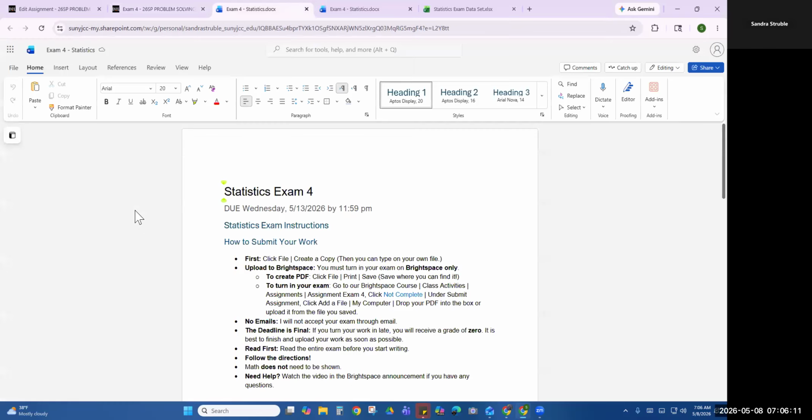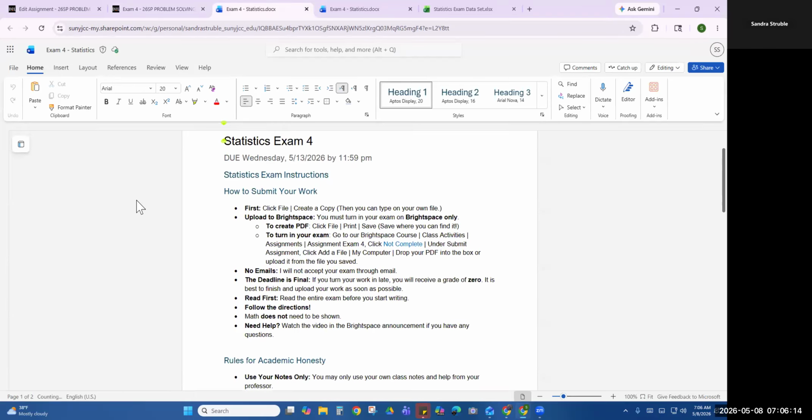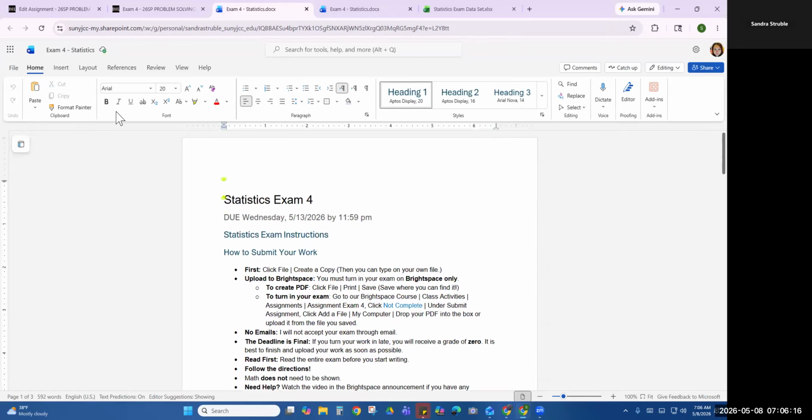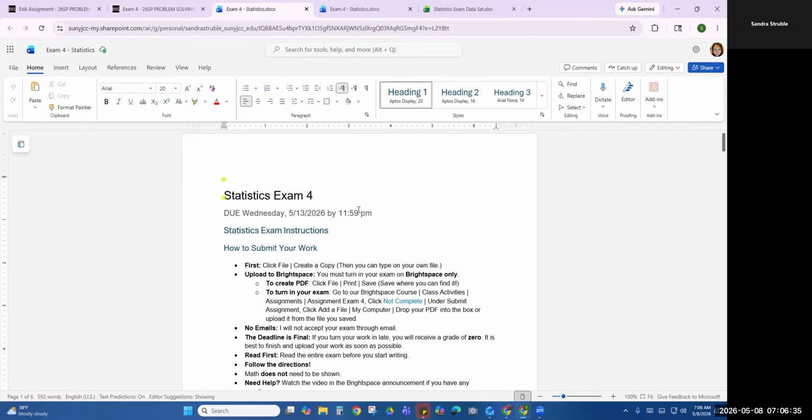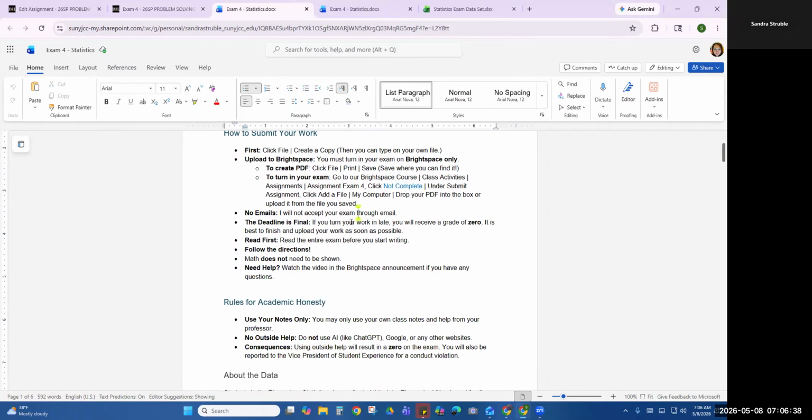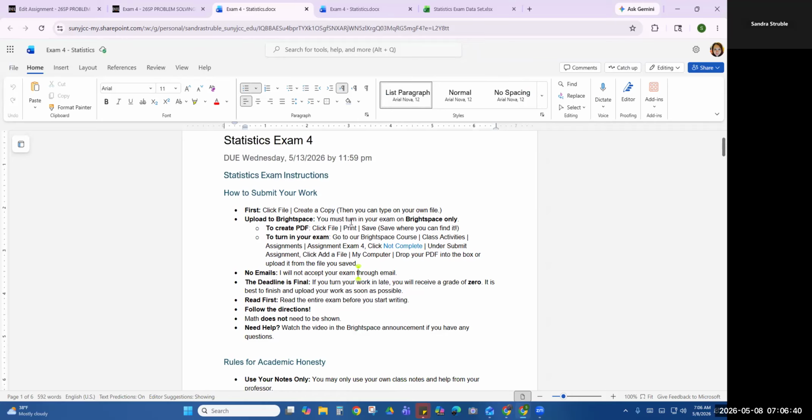All right, so let's go look at exam 4. Click on that, and it's going to open up in Microsoft. Here's what you're going to do before you even start reading through it. Come up here to File, click Create a Copy, and you can create a copy online. It stays in your SharePoint for Microsoft, or you can download a copy. Either one. Once you do that, then you can write on your own copy. You will not be able to write on this copy. This is mine for everyone else to use. So create your own copy, title it whatever you want, and then that's what you're going to submit.